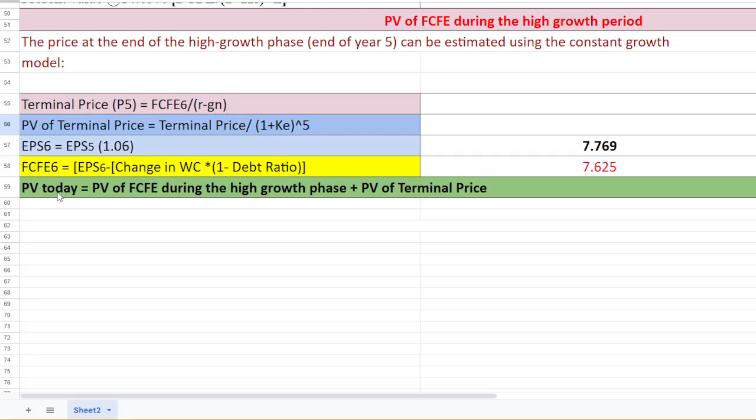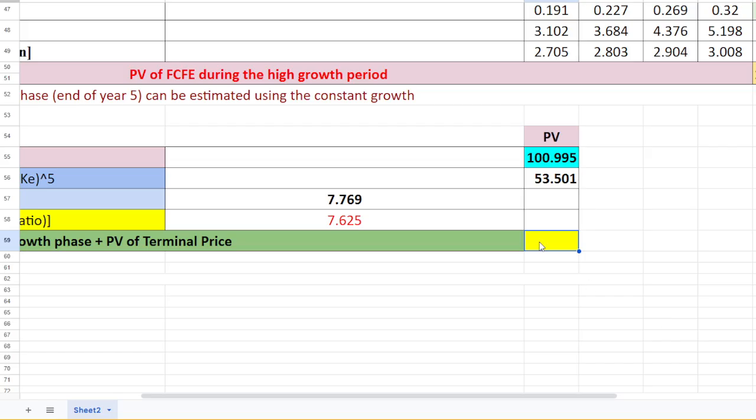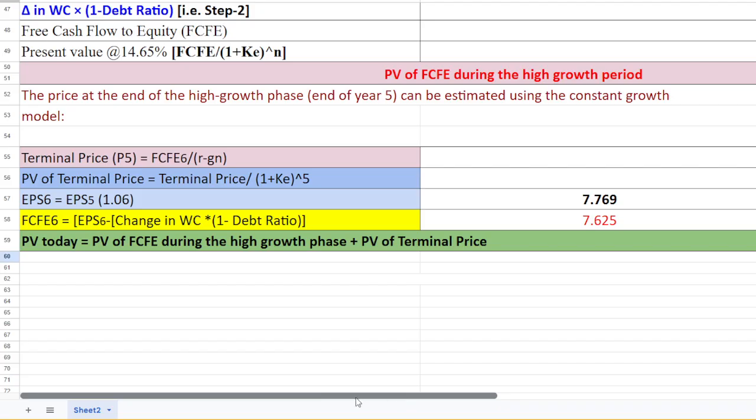The main question is, what would be the value of the stock today? It is the present value of the free cash flow to equity during the high growth period plus the present value of the terminal price. You write the equation: this value, present value of free cash flow to equity during the high growth period, plus present value of the terminal price. So our $68.038 is the present value of the stock today.